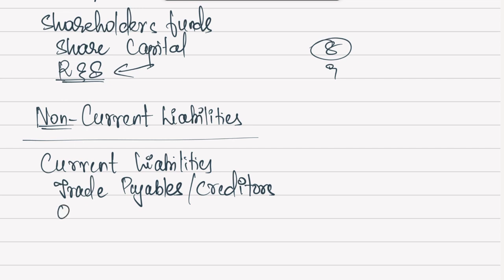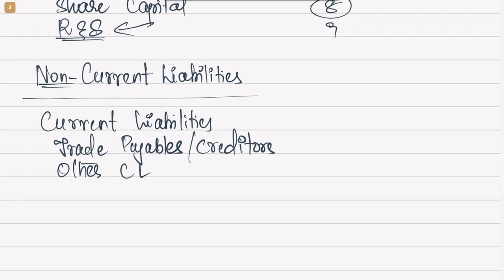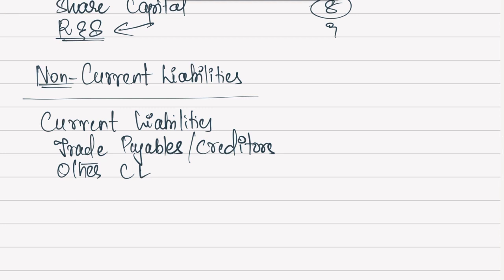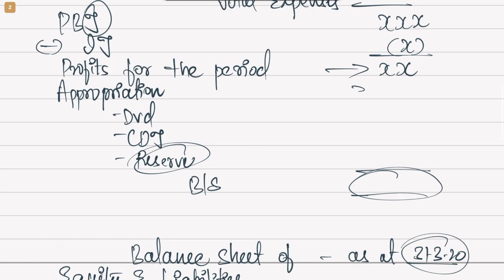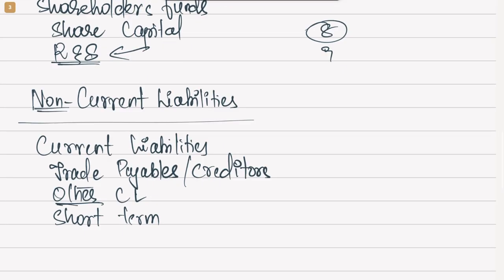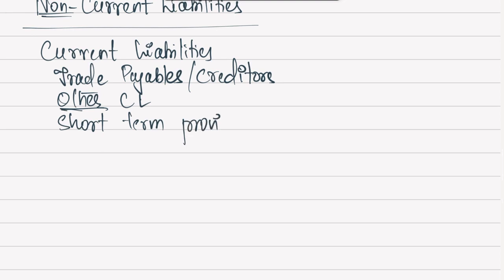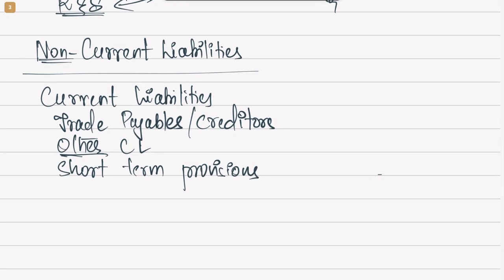Then other current liabilities, it could be some amount outstanding towards the vendors or towards the authorities or whoever it is. So all those items will be shown in other current liabilities. Then there will be short-term provisions. So all the short-term provisions, like what we did here, provision for dividend, then provision for taxation, all those things will be shown in short-term provisions under the heading current liability, because that is something which needs to be met within a short period of time. So everything put together will be the total of the equities and liabilities side of the balance sheet.